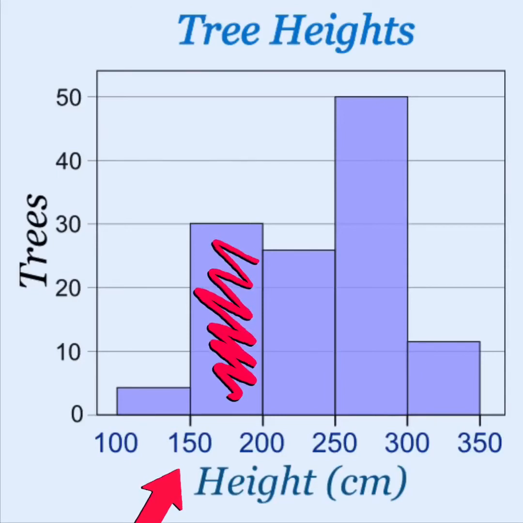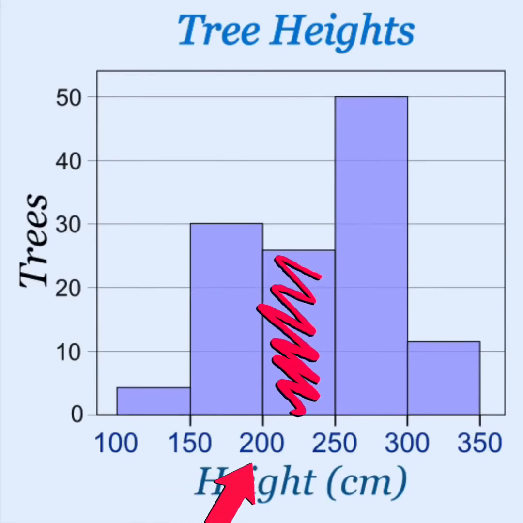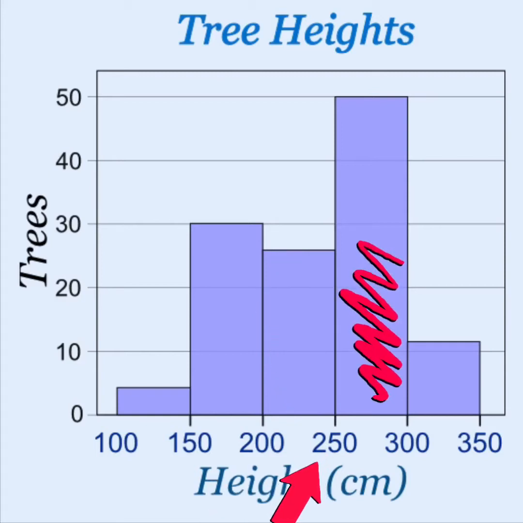So let's take a look at what that means. If I had that tree that was 150 centimeters tall, it would fall between the range of 150 and 200. If I had a tree that was exactly 200 centimeters tall, it would fall between the range of 200 and 250. And this would continue for the rest of our histogram. A tree that is 250 centimeters tall would fall between the range of 250 and 300.